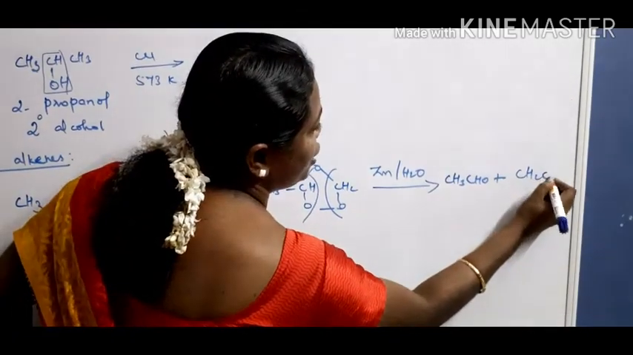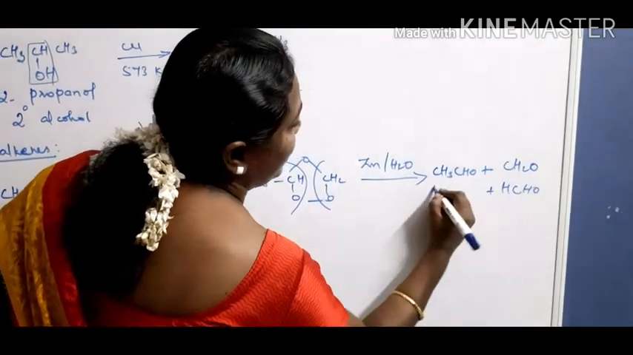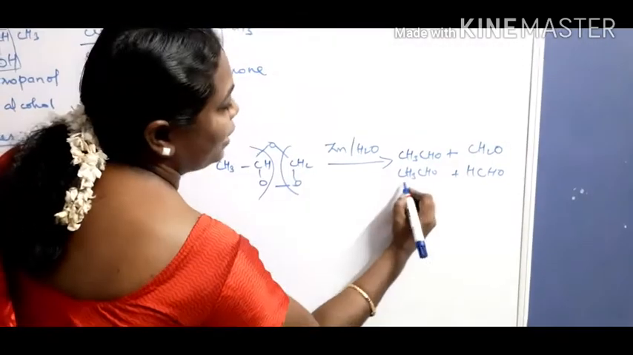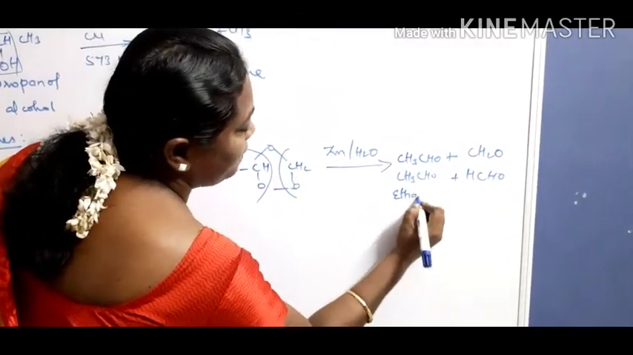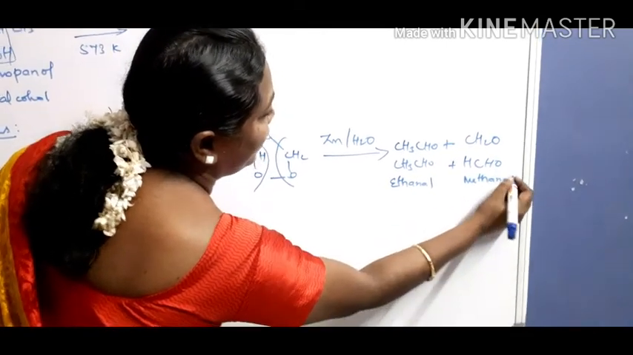What do you mean by CH2O? The CH2O can be written as like this, aldehyde. Therefore, it forms both acetaldehyde and formaldehyde, or ethanal. Here it is named as methanal.